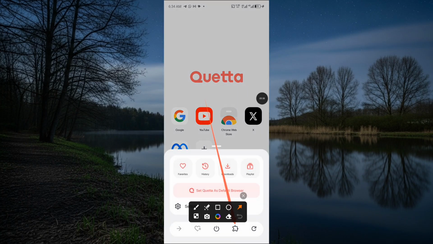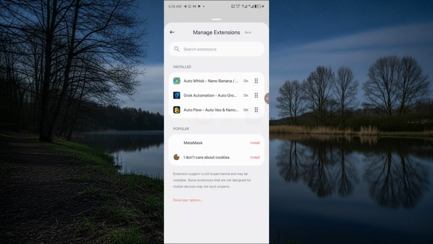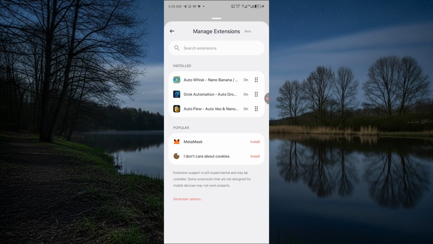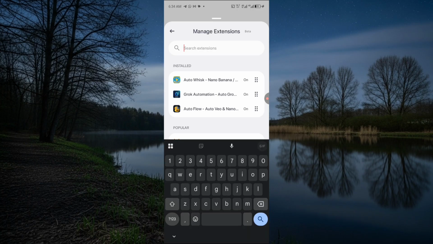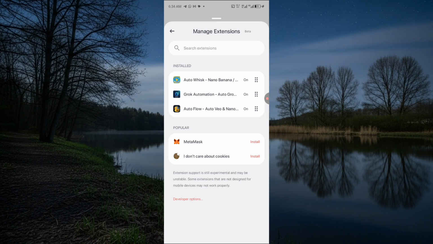So once you get to that extension icon, you are going to search for extension. You can just click on manage extension. Once you click on manage extension, you're going to search for the particular extension that you want. The extension that you're going to need is auto whisk. So once you see auto whisk, just click on install. And once you click on install, it's going to install this particular auto whisk nano banana for you.